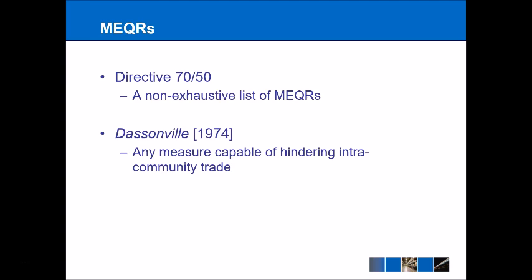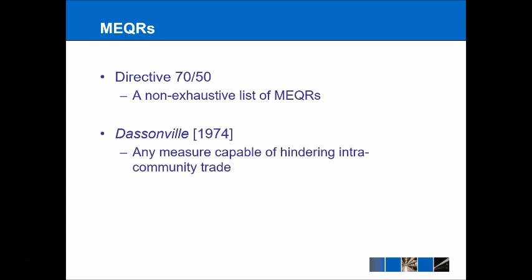Now, when the court did actually finally get round to having a go at defining what an MEQR is itself, in the case of Dassonville, again, this wasn't a particularly useful definition that the court gave us. So they gave us the definition that is there: any measure capable of hindering intra-community trade. Now, the problem with this, as you might be able to work out yourself, is that this is a very broad definition.